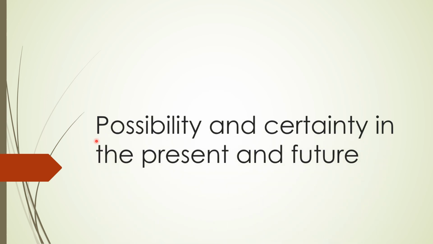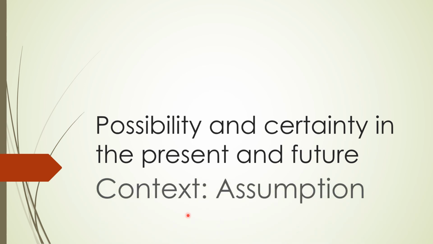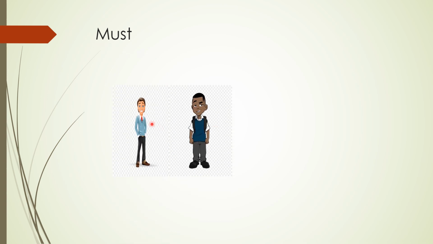We are going to learn possibility and certainty in the present and future. The context is assumption. Must. Two friends talking. What are they talking?